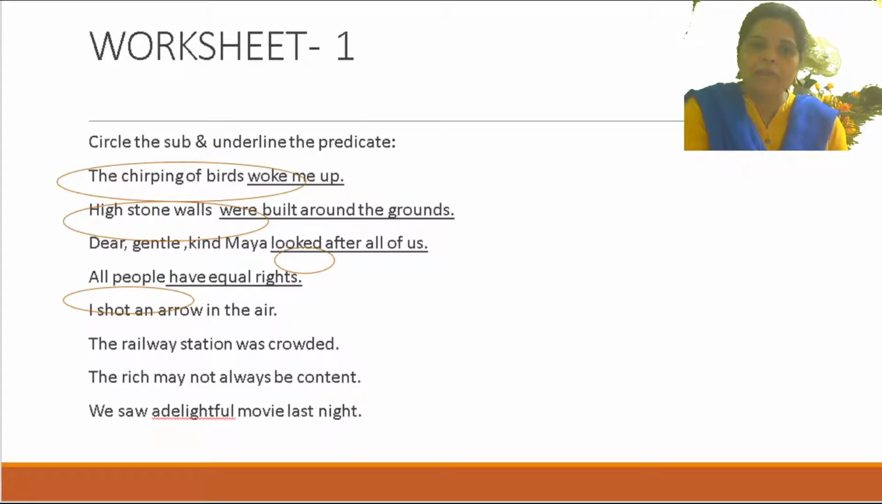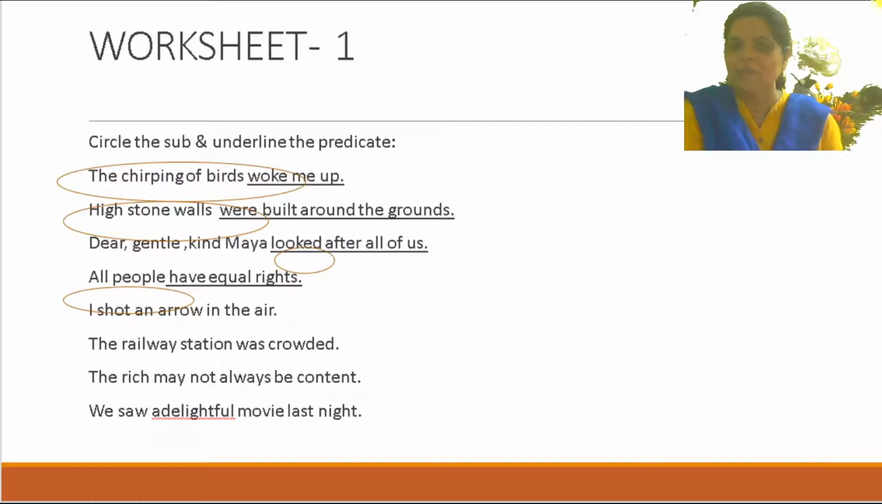All people have equal rights. All people here is the subject. Have equal rights is the predicate. Now, I shot an arrow in the air. So I will be the only subject. Shot an arrow in the air is the predicate. Okay, the railway station was crowded. The rich may not always be content. We saw a delightful movie last night. All these four you have to do on your own.